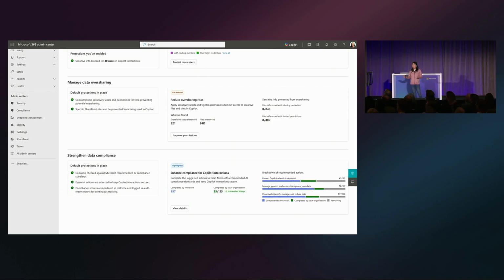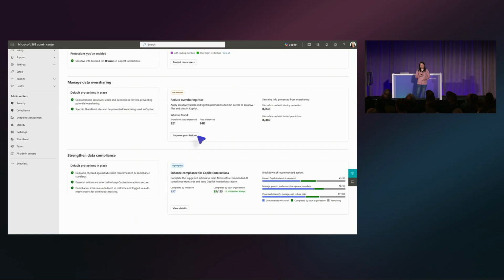How many of you have heard about oversharing? Yeah? Is it one of the top concerns for you as an IT admin as you think about deploying Copilot? Yeah, I see lots of nodding. All right, so as an IT admin, you don't need to go to the Purview portal. You can see directly in the MAC how many sites they've found that Copilot has referenced and how many files. And how many of those files actually have sensitivity labels. So in this tenant, none of them.